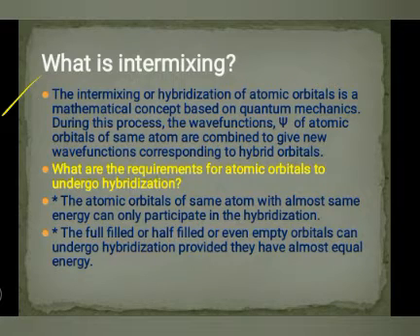Basically it is the intermixing of atomic orbitals, which is a mathematical concept based on quantum mechanics. During this process, the wave functions of atomic orbitals of the same atom combine to give a new wave function. And what are the basic requirements for atomic orbitals to undergo hybridization? Dear students, all these questions you need to write. The atomic orbitals of the same atom with almost the same energy can only participate in hybridization. Yes, fully filled, half filled or even empty orbitals can undergo hybridization provided they have almost equal energy. So this is the answer to this question.